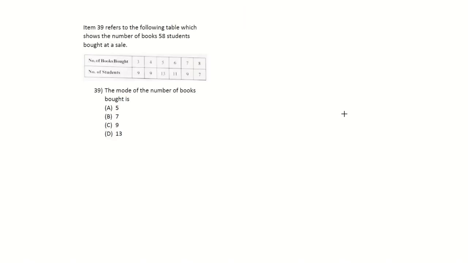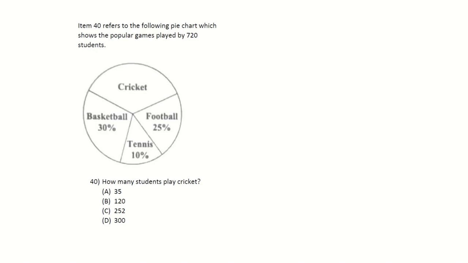Now we're going to look at January 2021. Paper 1, section 5, number 39 to 44. Item 39 refers to the following table, which shows the number of books 58 students bought at a sale. The modal number of books, so the most popular number of books, although the table is a bit fuzzy, we can see that 13 persons bought 5 books, so 5 would be the mode.